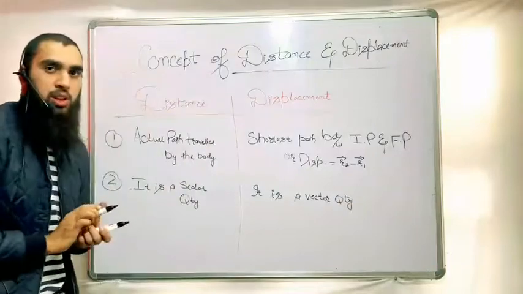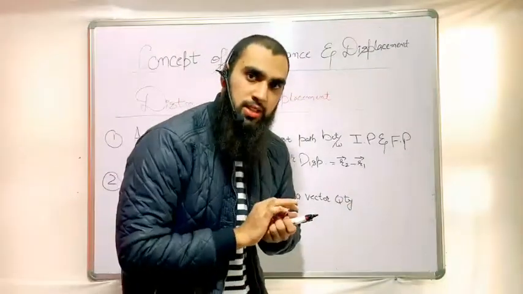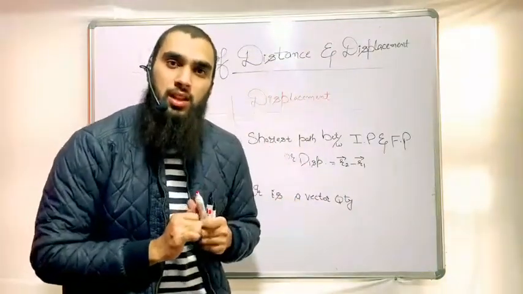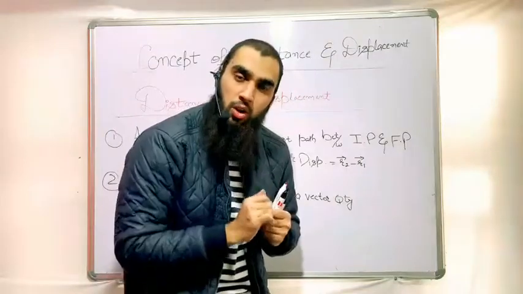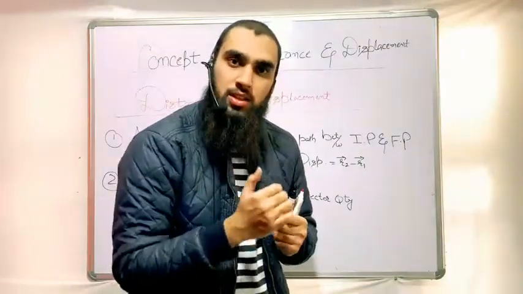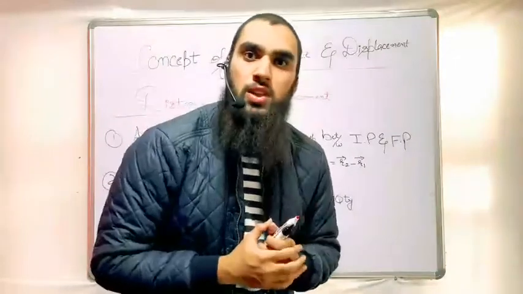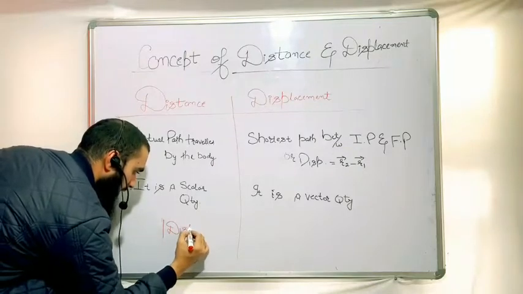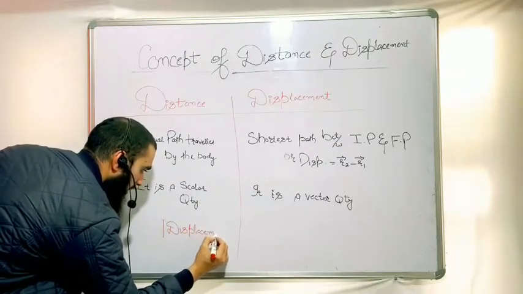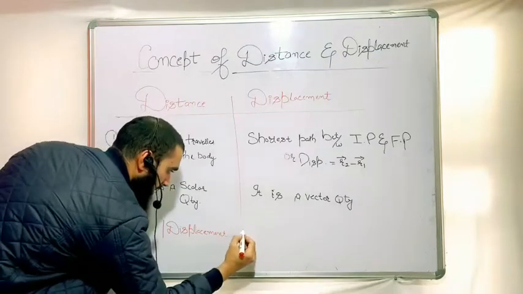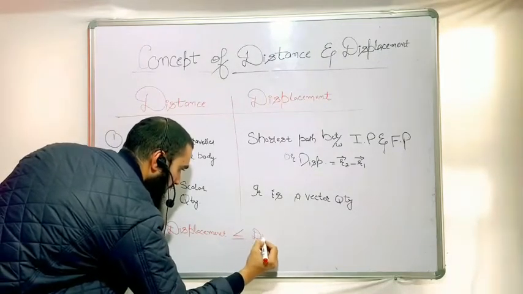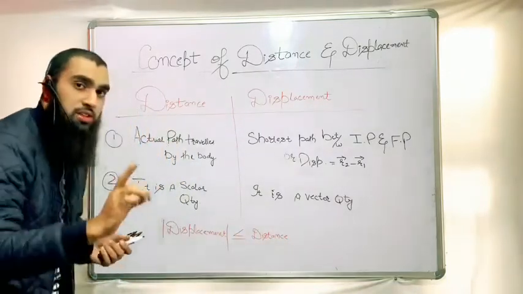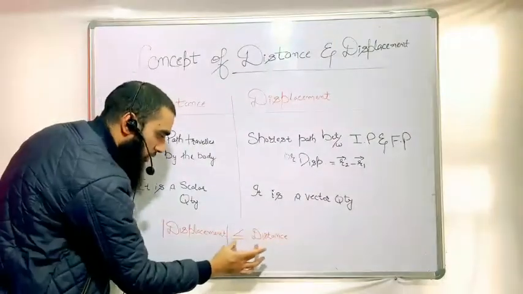As in the previous example, we have seen both paths were called distance, but the shortest path was called displacement. From there, we can derive that the displacement will be equal to distance only in a straight path. In other words, if the path is not straight, the magnitude of displacement will always be less than distance. The magnitude of displacement will always be less than or equal to distance. So if it is a straight path, then displacement and distance are equal, as we have seen.